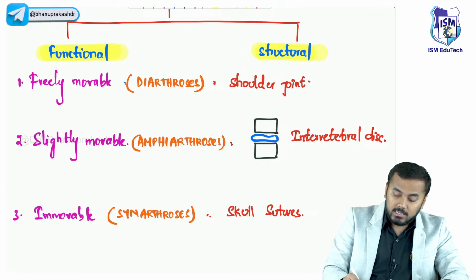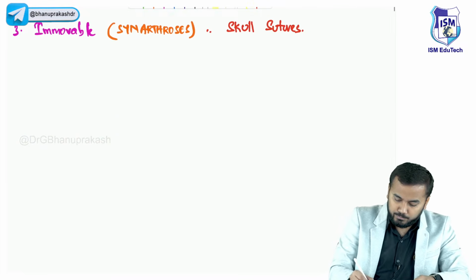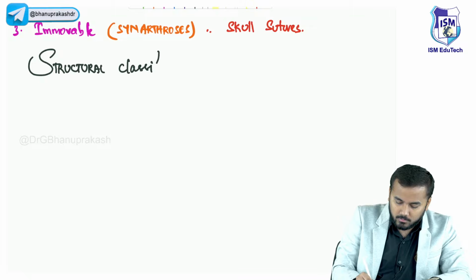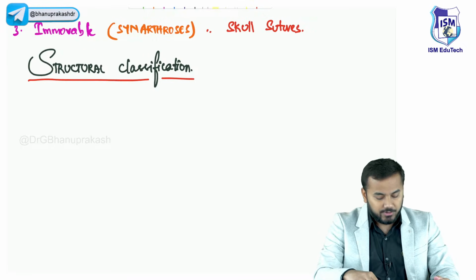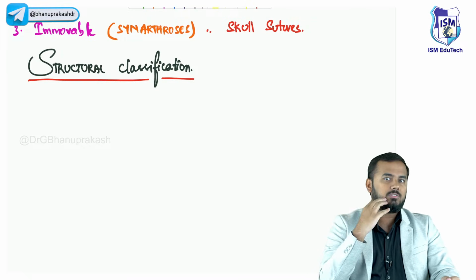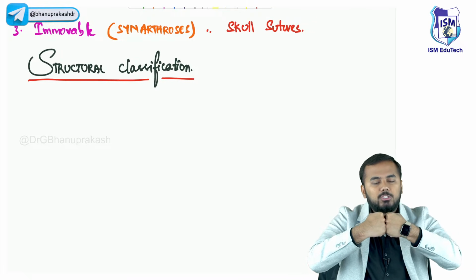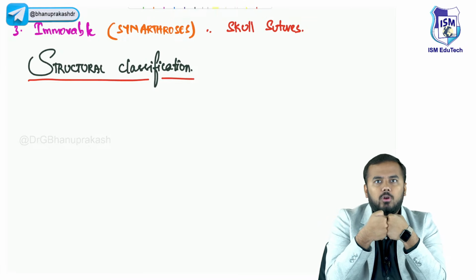Now we shall discuss structural classification of a joint. What do you mean by structural classification, guys? Structural classification means what is the structure of the joint. For example, let us say this is one bone, this is another bone. Both the bones are joining together. Now this is the joint. Where are they joining together? This is called a joint.